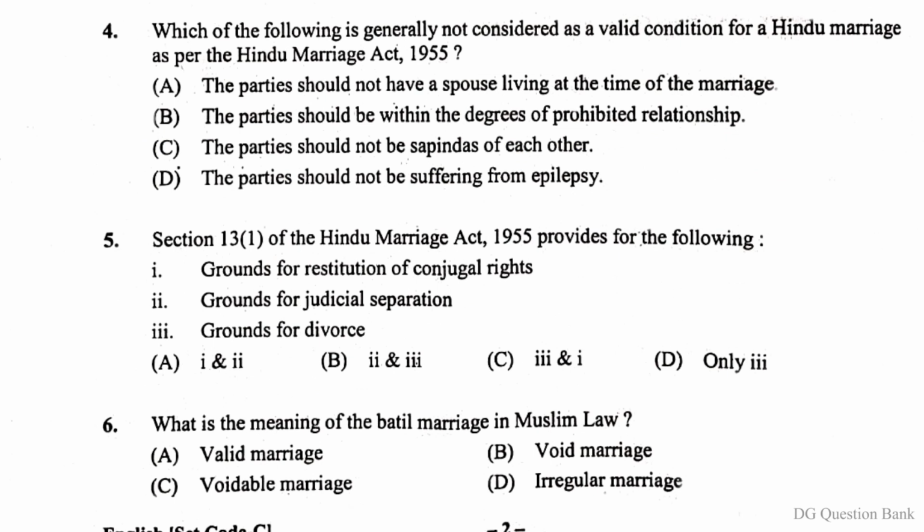Question number 4. Which of the following is generally not considered as a valid condition for a Hindu marriage as per the Hindu Marriage Act 1955? The right answer is option D. The parties should not be suffering from epilepsy.